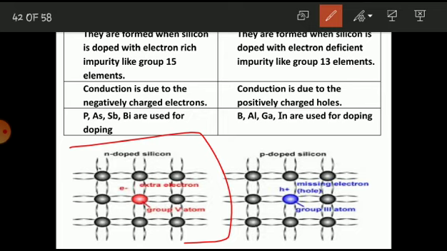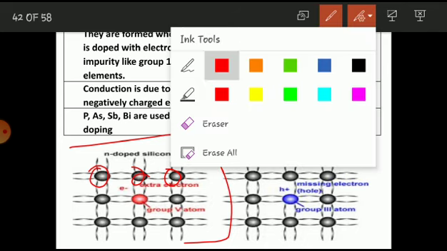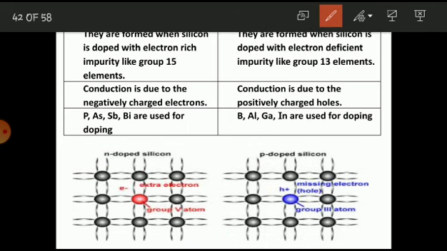All these black spheres are silicon, where its 4 valence electrons overlap with the 4 valence electrons of neighboring silicon, forming 4 covalent bonds. You can see here, this is the first covalent bond, second, third, fourth with the neighboring silicon atoms.